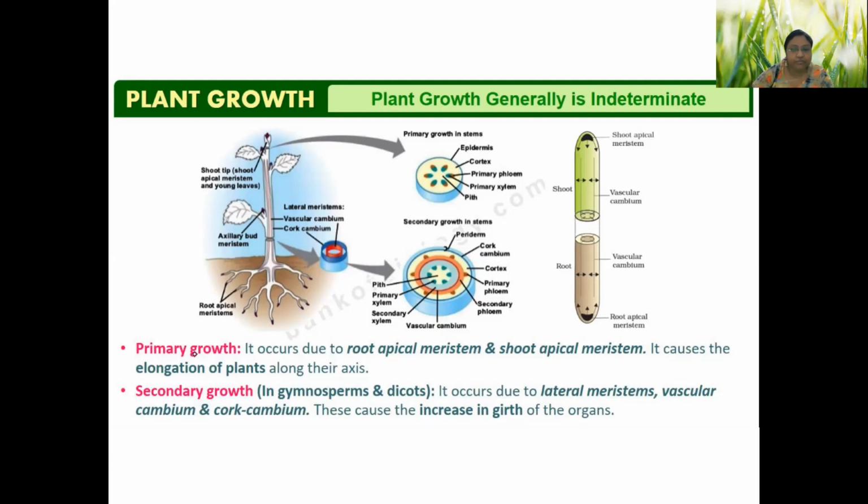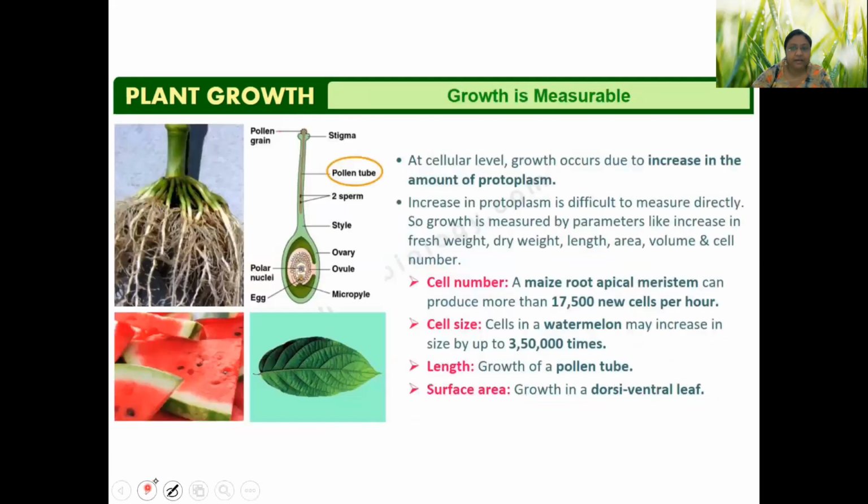Okay, so now we will look ahead: how to measure growth. As I already said, out of growth and development, growth is measurable. You can measure it, whereas development cannot be measured. So, can we measure growth? Really, is there any scale to measure growth?